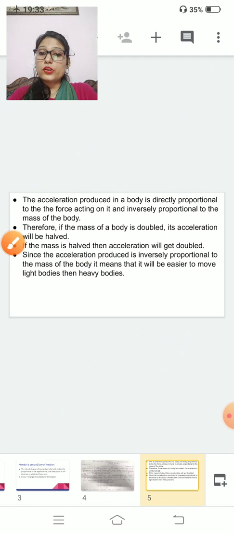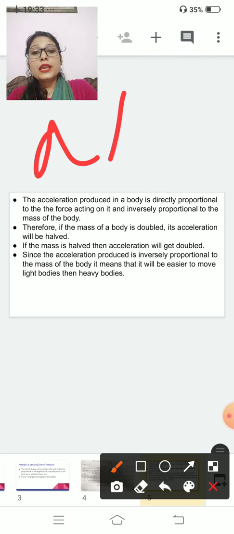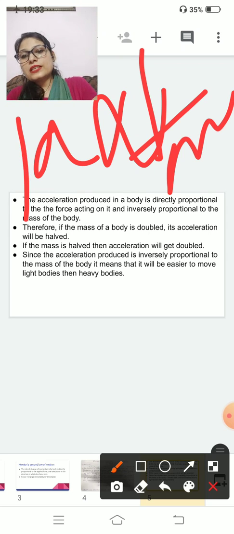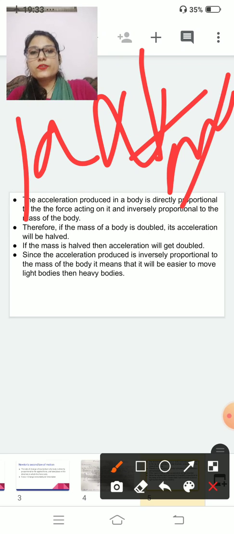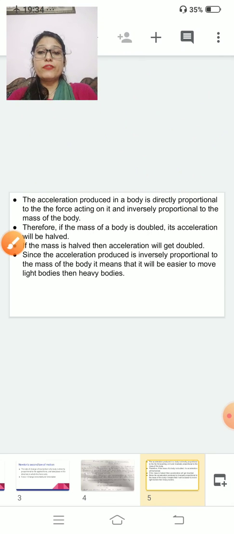The acceleration produced in a body is directly proportional to the force acting on it and inversely proportional to the mass of the body. Clear? Now, if the mass of the body is doubled, your acceleration will be halved, because acceleration is inversely proportional to the mass. And if your mass is halved, then your acceleration will double. Because it is inversely proportional, if one increases, the second decreases.